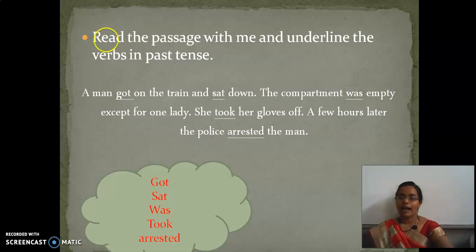Come on, now underline all the verbs here. Got, sat, was, took, arrested. Are you able to identify the past tense here? Yes, you are right, children. You are able to identify the verbs in past tense over here.